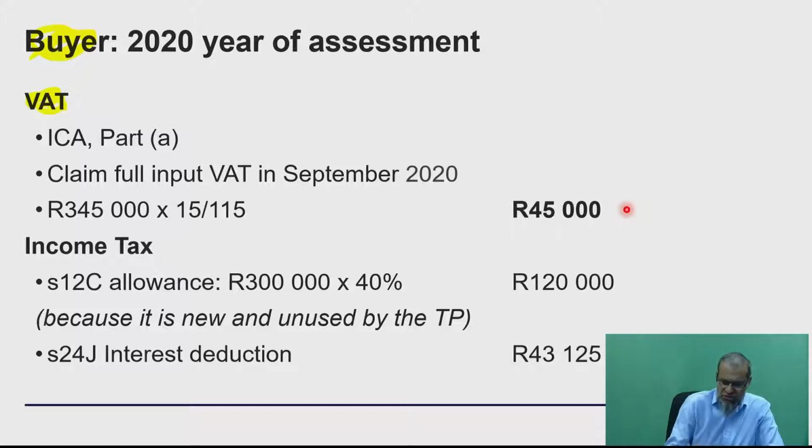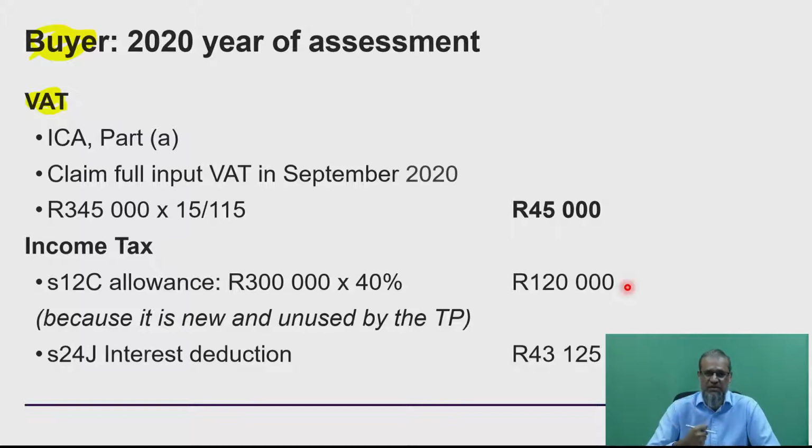Now, when we go to the buyer, what has actually happened here, and they told us that this buyer is actually going to claim this, and he's going to hold this asset as an allowance asset, and his line of business is a process of manufacture. Therefore, he can claim immediately at 12C. We go to basic principles.